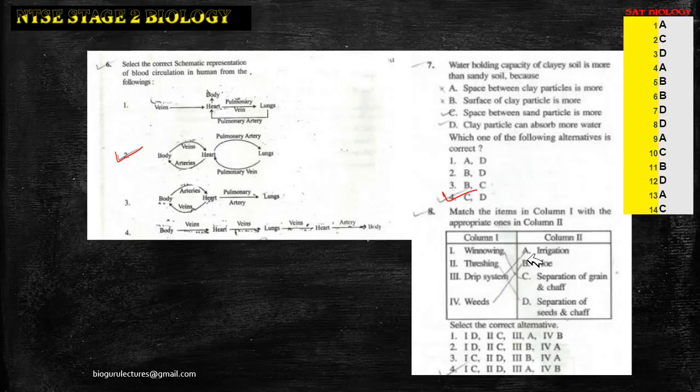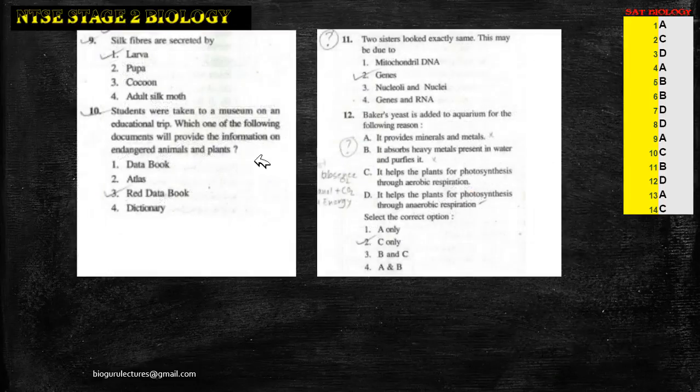Drip system is a type of irrigation, and a weeder is used for removing weeds. So eighth one, option 4 is correct here. Next question 9, silk fibers are secreted by. So obviously through larva.